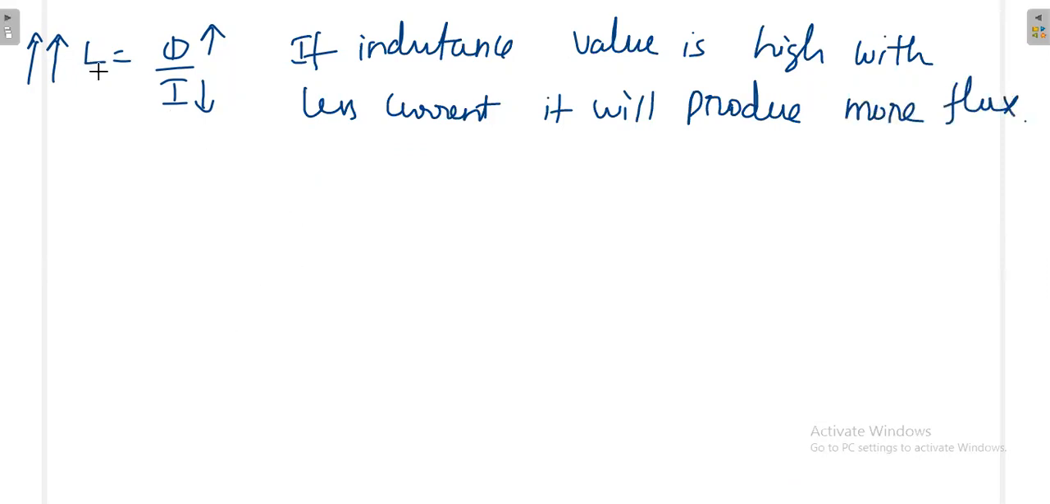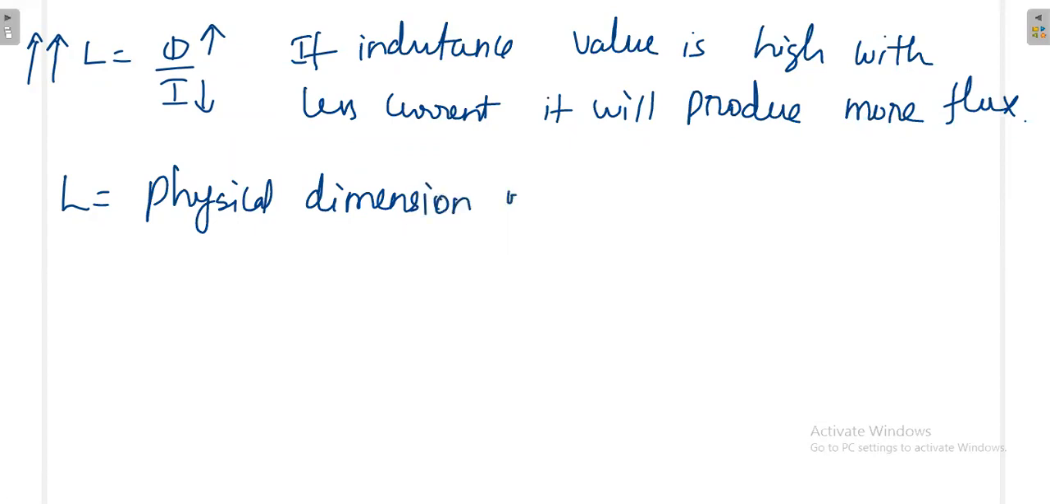Then, again, you know one thing, this is mathematics. Finally, L depends on what? Finally, L depends on the physical dimensions of the inductor, because we are using the statement, if inductance is high. See, with the current and flux, you cannot control the L. L is controlled by something else, that is the physical dimensions of the inductor.